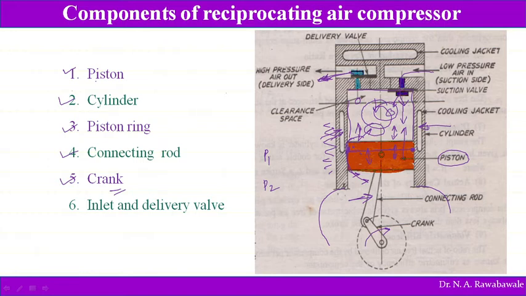When pressure in the cylinder falls below the atmospheric pressure, this inlet valve opens, and when pressure inside the cylinder exceeds the delivery pressure P2, then the outlet valve gets opened and this air is passed into the reservoir and stored in the tank we call a reservoir. So compressed air is stored in the reservoir.